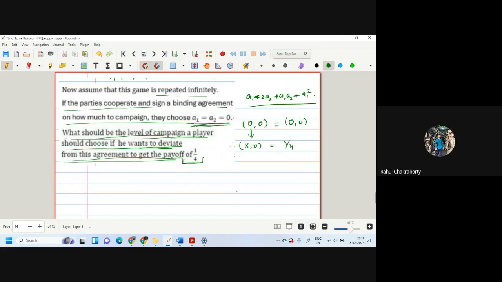हाँ तो x, 0 is basically representing the first group deviating by some amount x, second staying constant, isn't it? Yes. हाँ तो next एक और केस होना चाहिए 0, x equal to 1 by 4 का, I guess. वो भी same आएगा. So now in this case, his payoff will become x minus 0 plus 0 minus x square is equal to 1 by 4. So x into 1 minus x is equal to 1 by 4. Quadratic equation, if you solve, or straight away from here only, x will become 1 by 2. This is the only condition. Half into half.